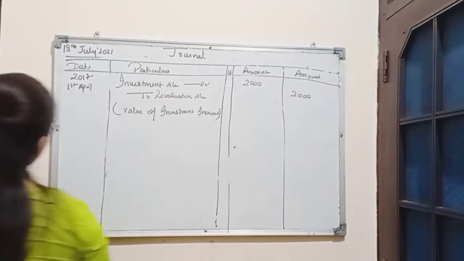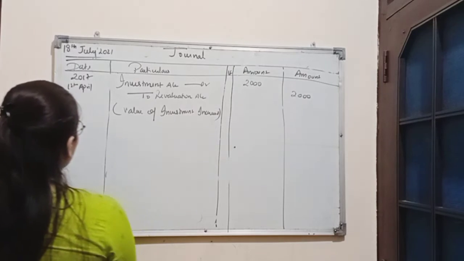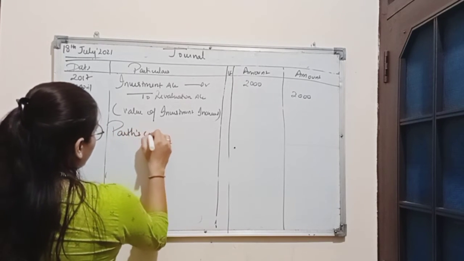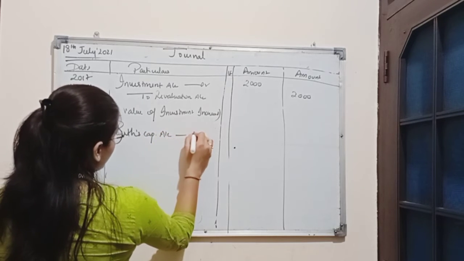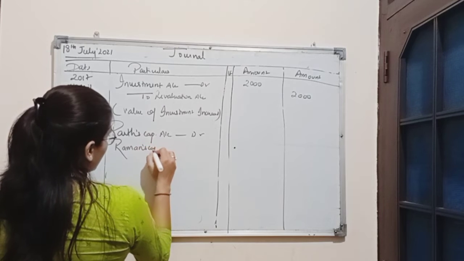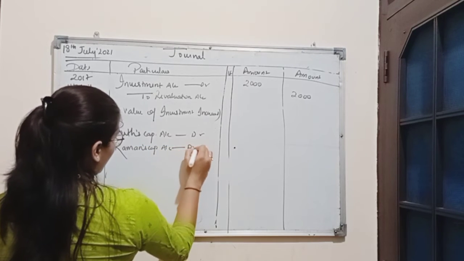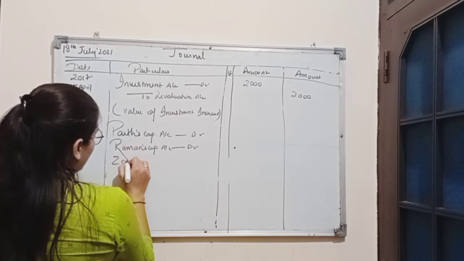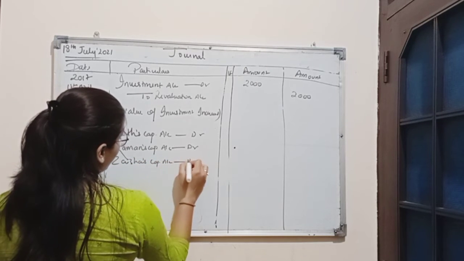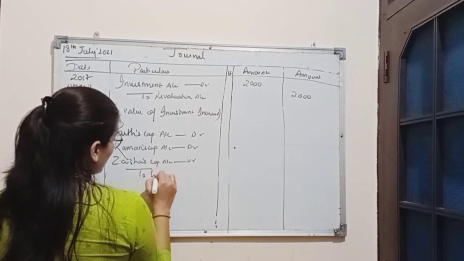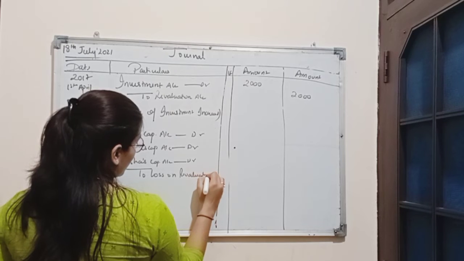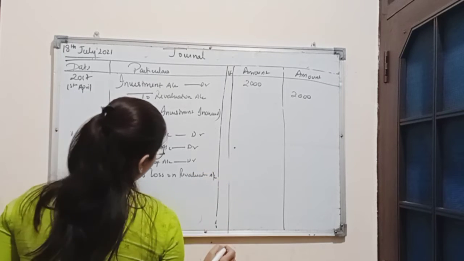So here entry for loss on revaluation account will be: Parth's capital account debit, Raman's capital account debit, Zaisha's capital account debit to loss on revaluation account.